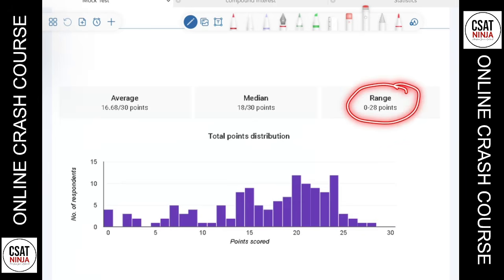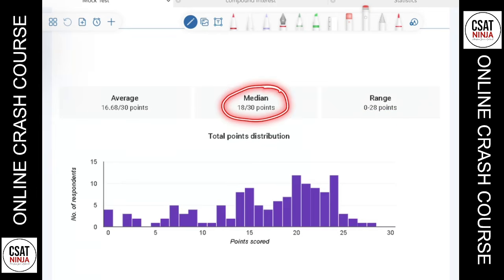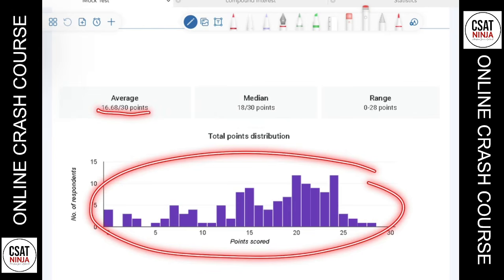Range means the smallest value and the greatest value. Some people just checked and submitted, and that's the reason why there were some people who scored 0 marks. The highest mark scored was 28 points. And the median, or the middle number, was 18 points. And the average of all the students was 16 point something.